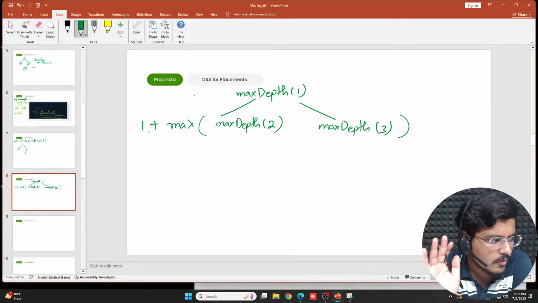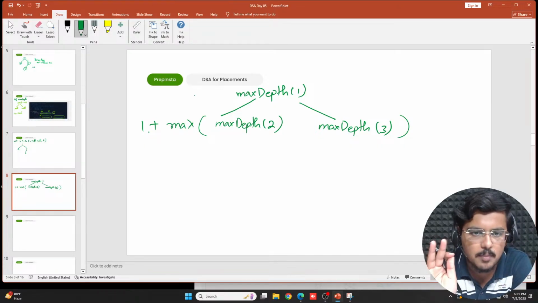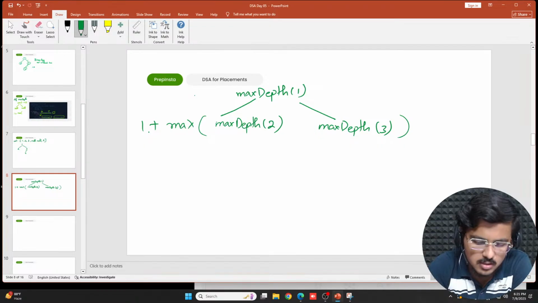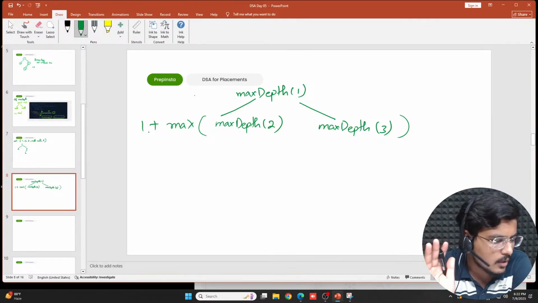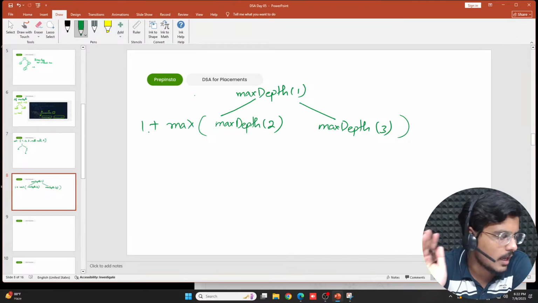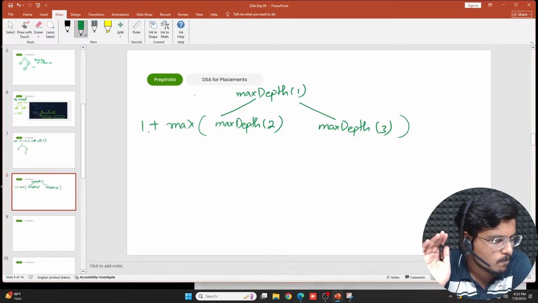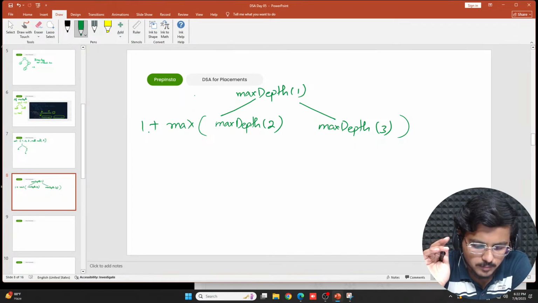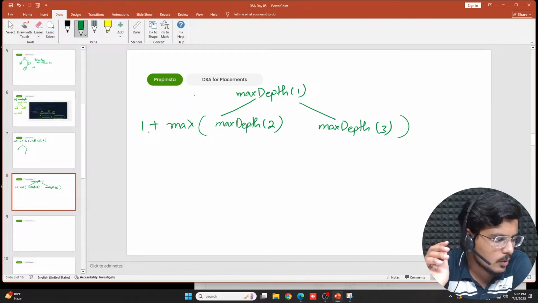Is it clear to everybody so far? Is this step clear to everybody? Tell me. This is just the visual representation of the code that I just showed you. Is it clear so far? If it is clear, then I'll proceed further. Tell me. Is it clear to everybody?